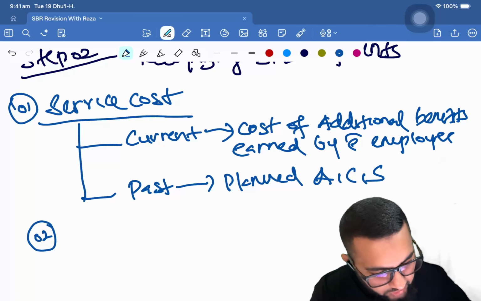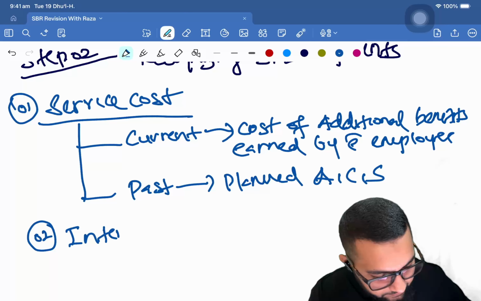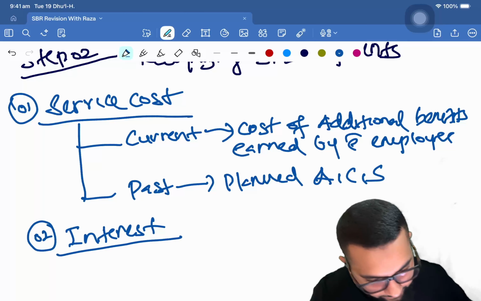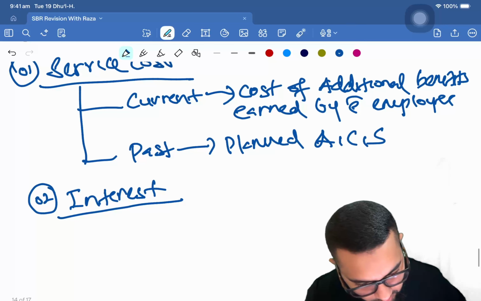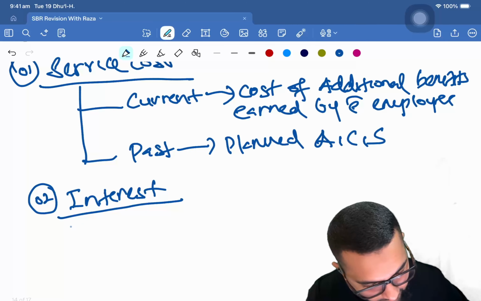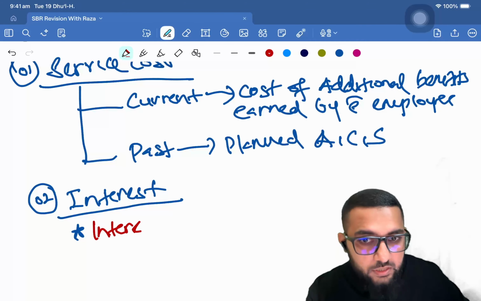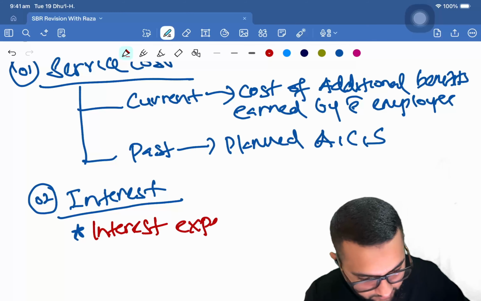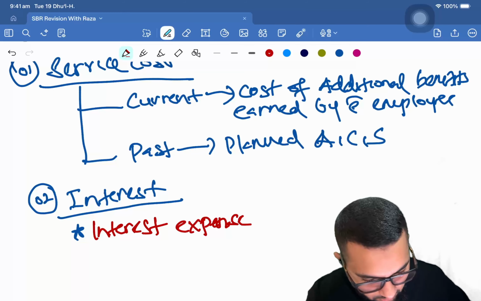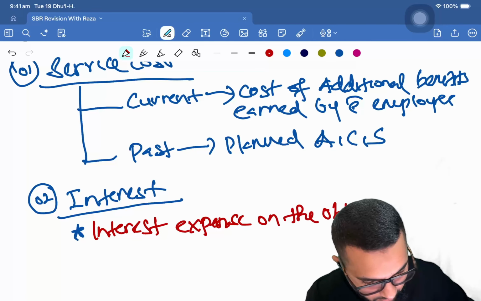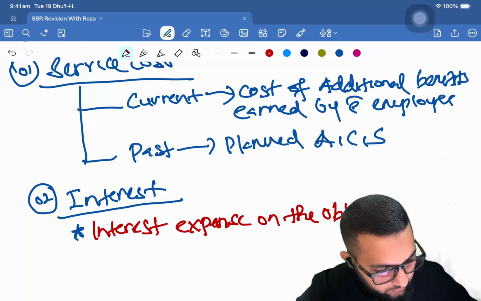Component number 2 is interest component, right? So this is going to be the interest expense on the obligation.